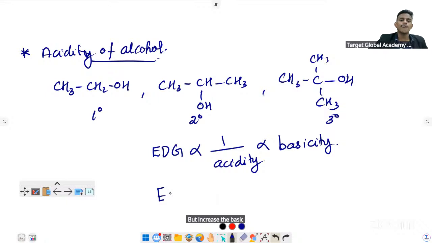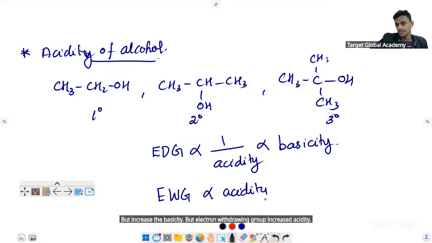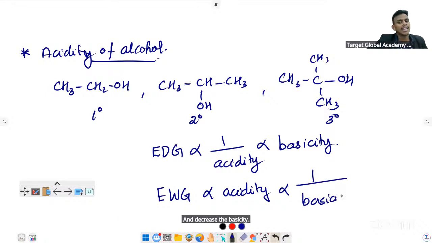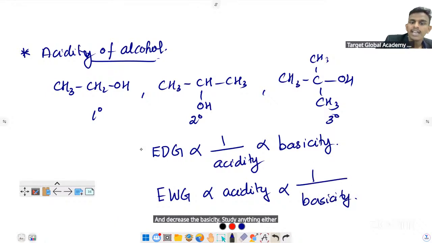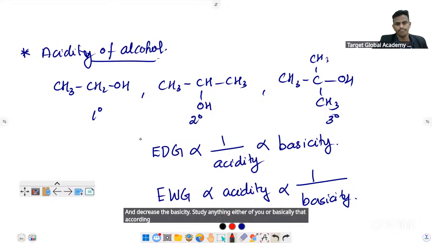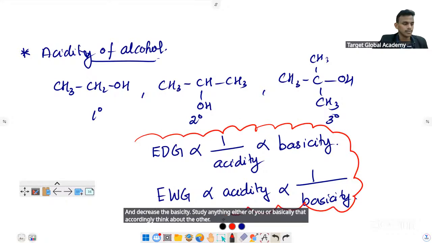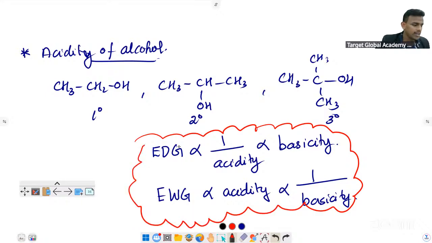But electron withdrawing group increases the acidity and decreases the basicity. Study either acidity or basicity, then accordingly think about the other. So electron donation will decrease the acidity, electron withdrawing will increase the acidity.